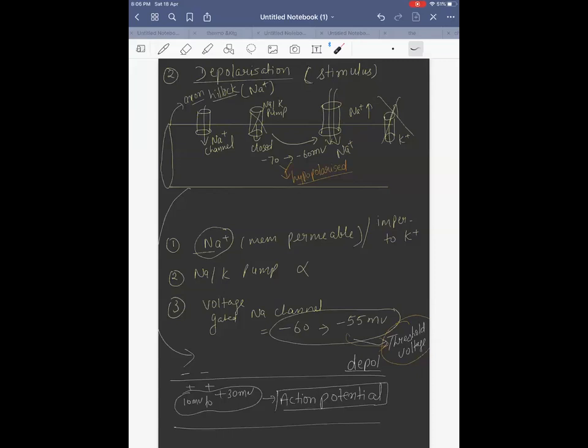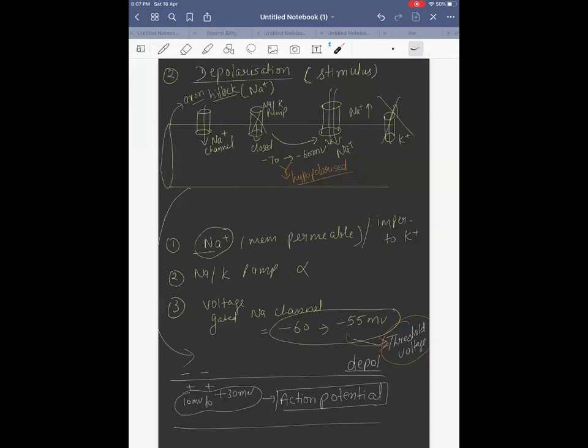So any value which is greater than minus 70 and less than minus 60, minus 70 to minus 60 millivolt, at that time the membrane is hypopolarized. It means the stimulus was not strong enough to create the threshold value. Got it?